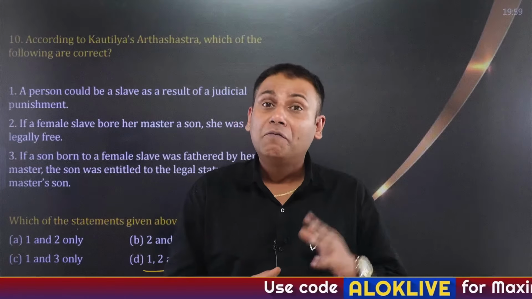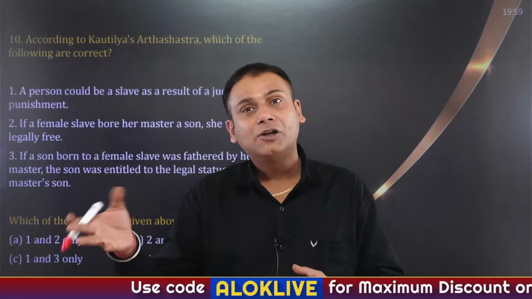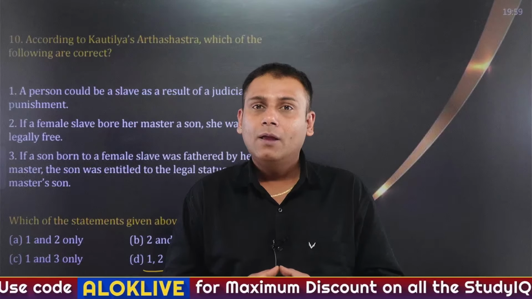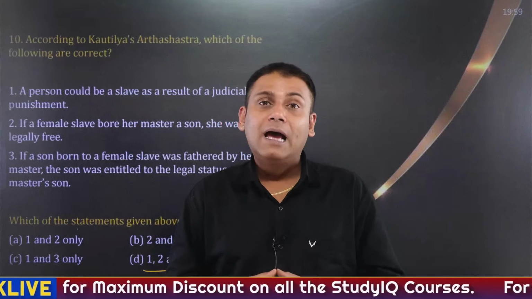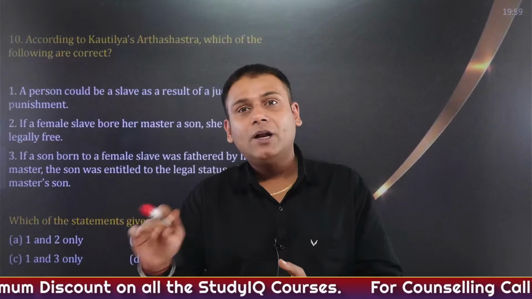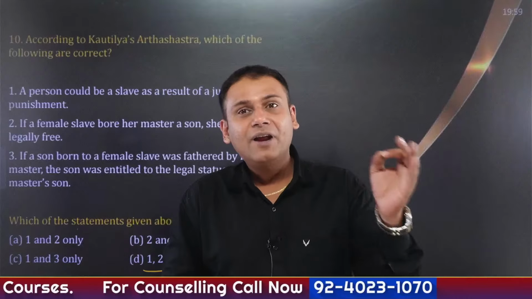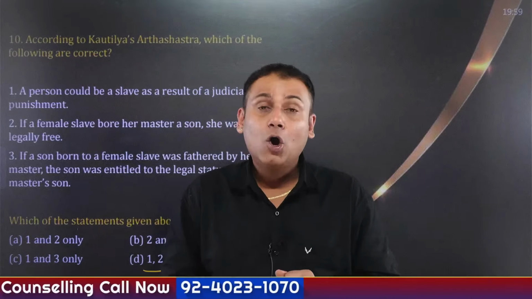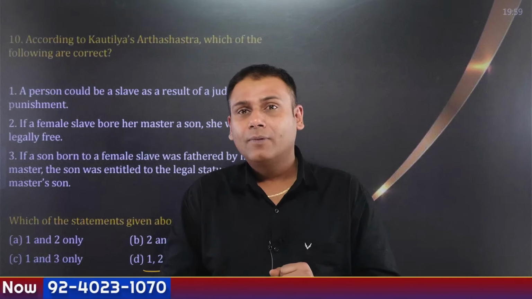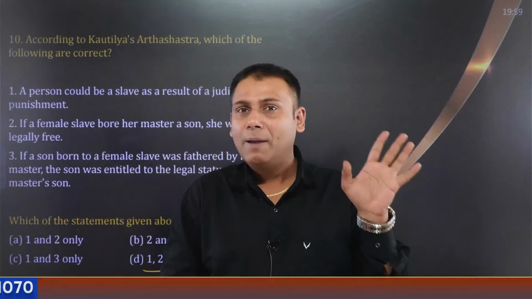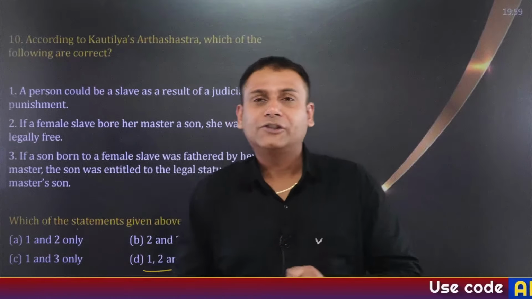It is divided into 15 adhikarnas, or 15 books. It has 150 chapters, and across them you can come across approximately 180 topics. There are 380 karikas in Kautilya's Arthashastra, composed of approximately 6,000 shlokas.